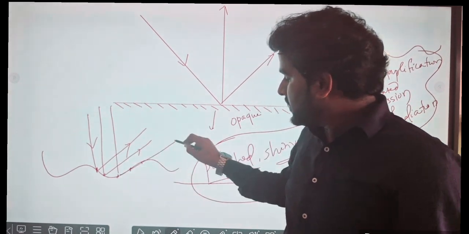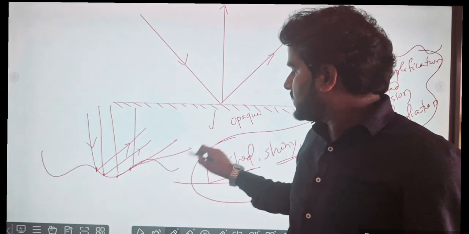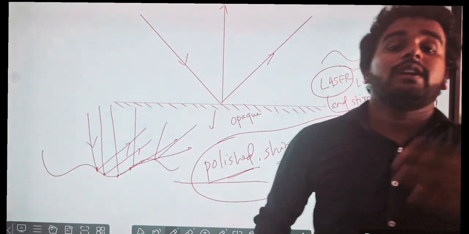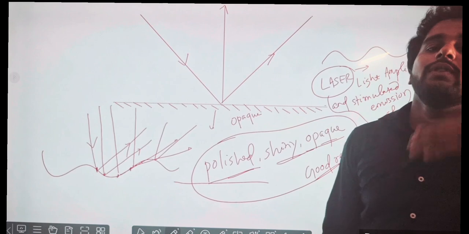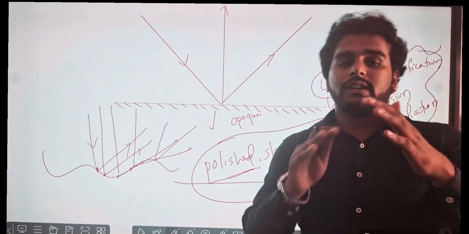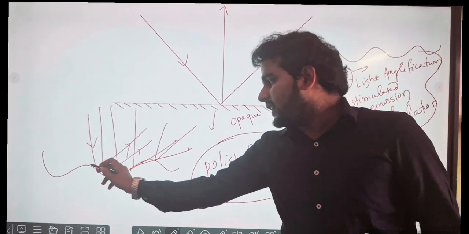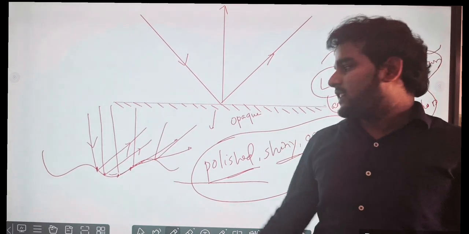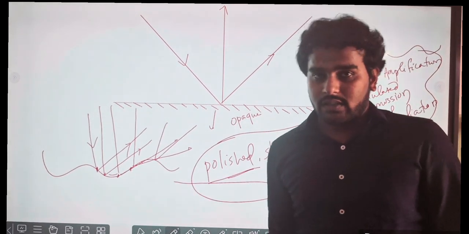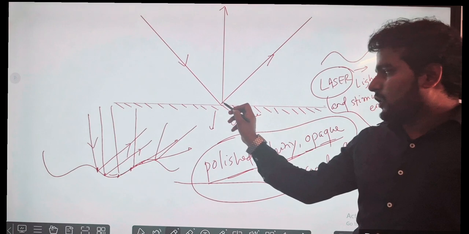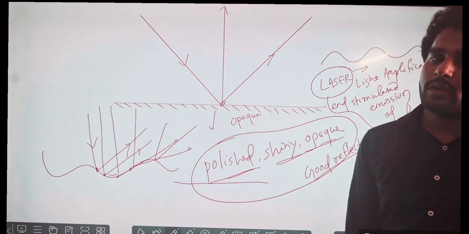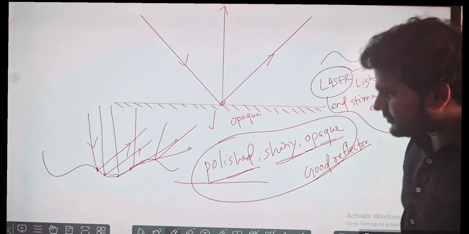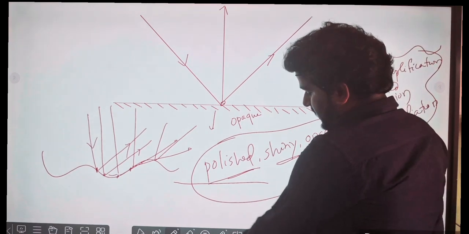From this point, this point, this point, different rays are formed. Multiple rays will be formed in different directions. That is for a rough surface. That is not a good reflector. A good reflector is always a polished surface.